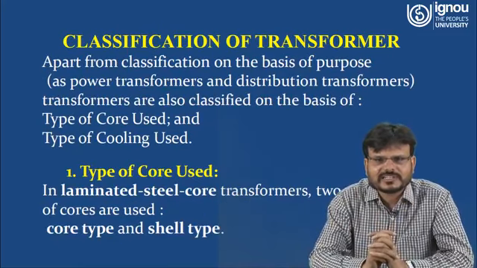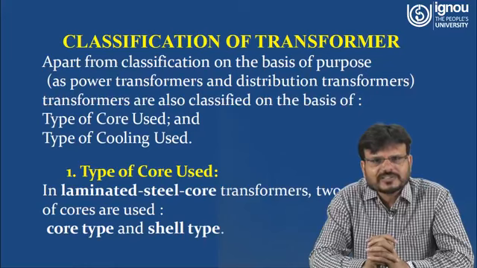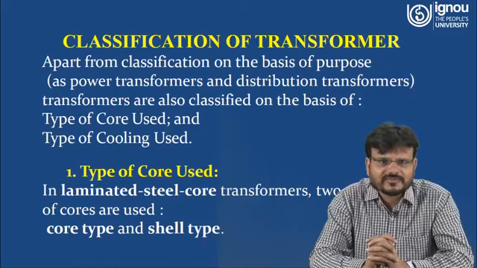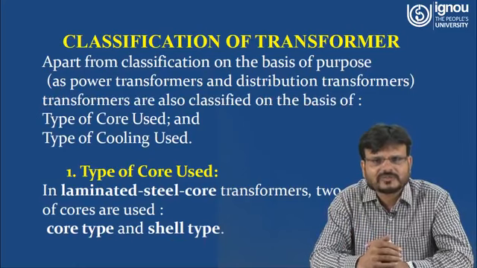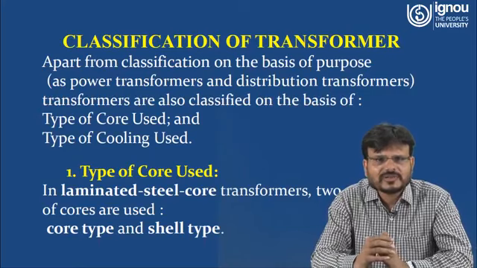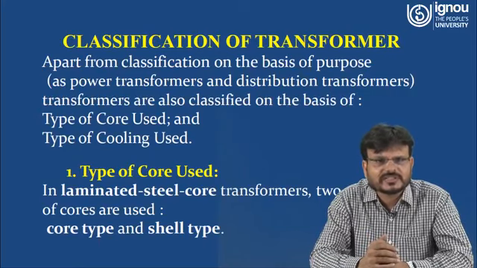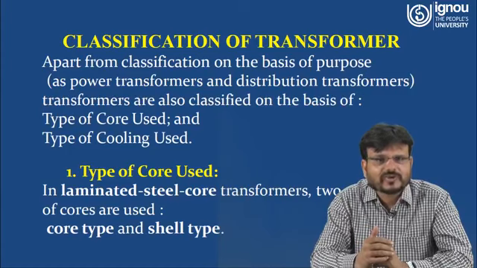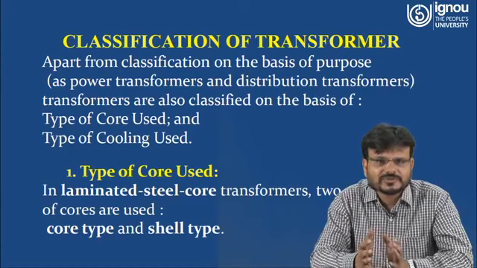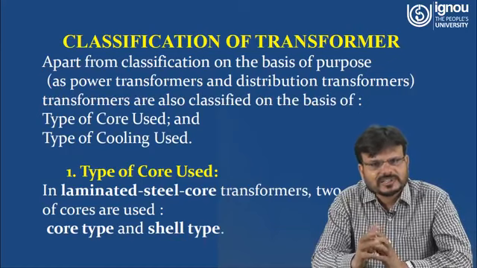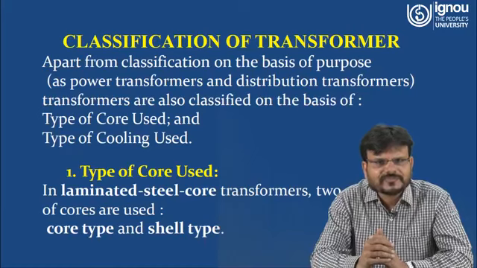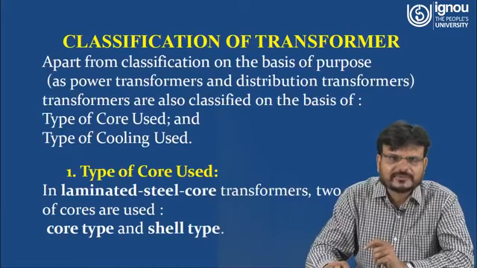Now we have to classify the transformer. Apart from the classification on the basis of purpose, whether we are going to use it for transmitting, as a power transformer, or as a distribution transformer, transformers are also classified on the basis of the type of core and the type of cooling. As you know, the core of the transformer is laminated. So on the basis of the core, the transformer may be of two types: one is a core type transformer, another is a shell type transformer.